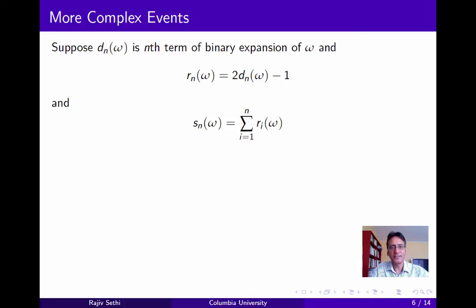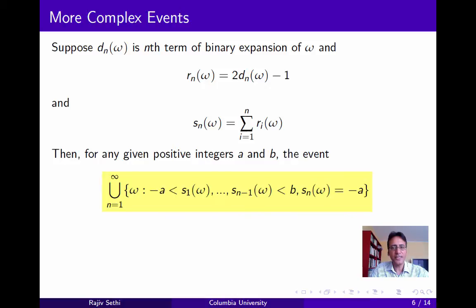But now consider a more complex event. Take any number omega in the unit interval, and let dn of omega be the nth term in the binary expansion. Then define Rn of omega to be 1 if dn is equal to 1, and -1 if dn is equal to 0. And finally define Sn of omega as the partial sum we get by adding up all the terms Ri of omega for i ranging from 1 to n. And now for any positive integers a and b, consider the event shown on the slide. Now this event corresponds to the set of coin tosses such that the partial sum Sn reaches -a before it ever reaches positive b. Now this has a straightforward interpretation in terms of a gambler's ruin problem.